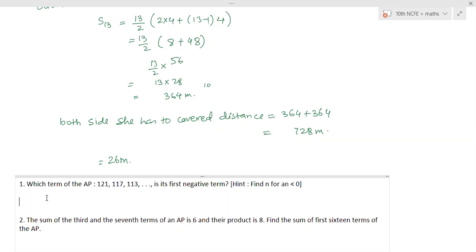What's the answer? It is 31.25. n is a whole number, so that means n is greater than 31.25. Yes, ma'am. That means what is the value of n?